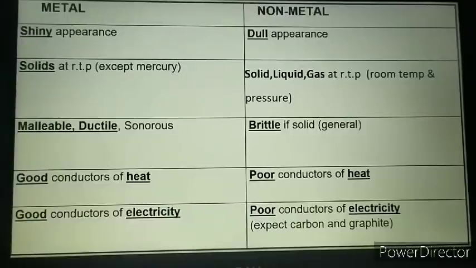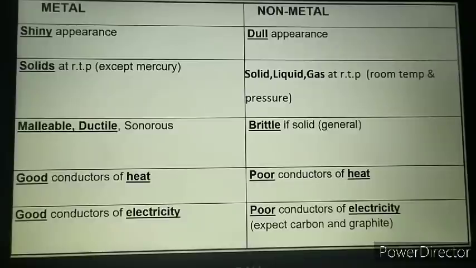Then the metals are solids at room temperature. RTP means room temperature and pressure. The only exception in case of metals in the solid form is mercury. Mercury is found in liquid form. And when we talk about non-metals, the non-metals are found in all the three states at room temperature and pressure.